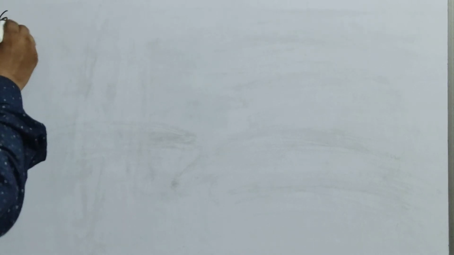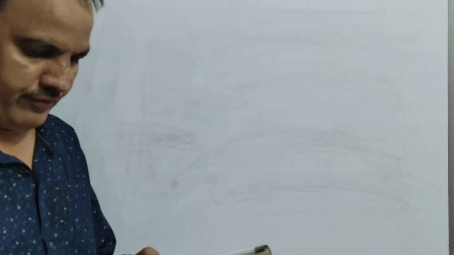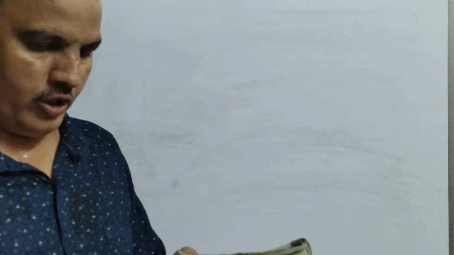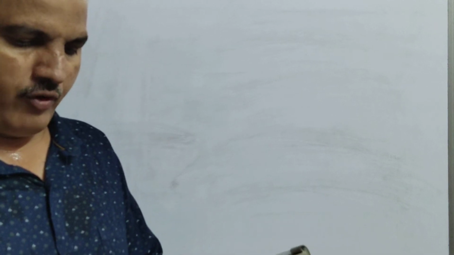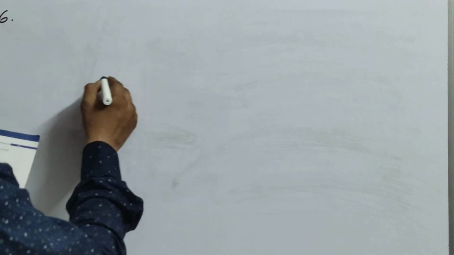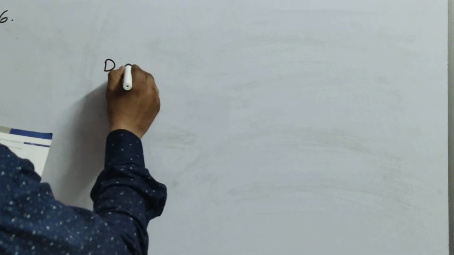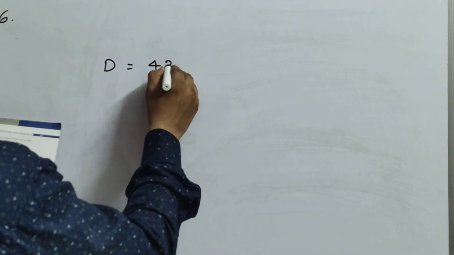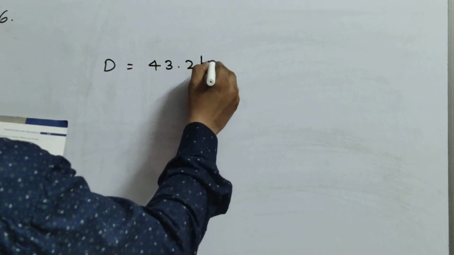Okay. Coming to the sixth question, children. A vehicle covers a distance of 43.2 kilometers in 2.4 liters of petrol. That means how much distance is given? 43.2 kilometers.